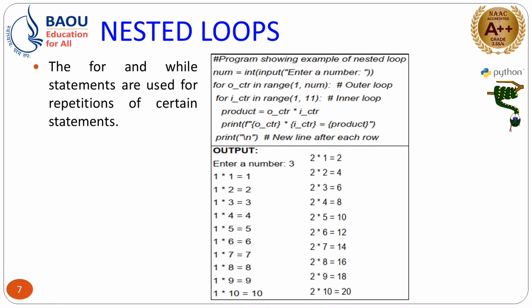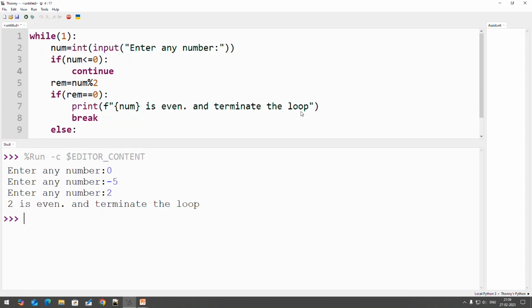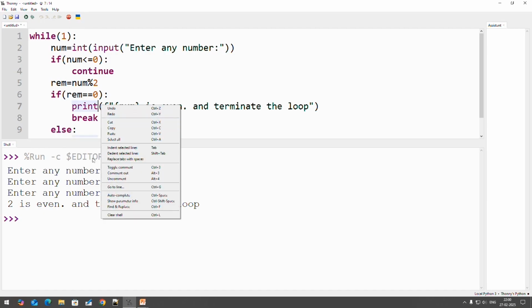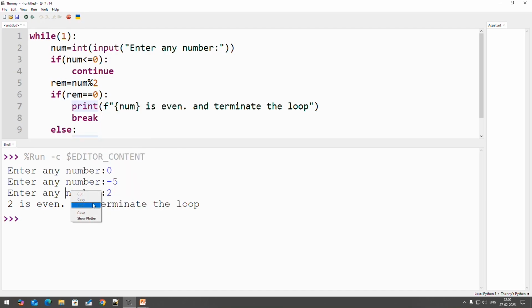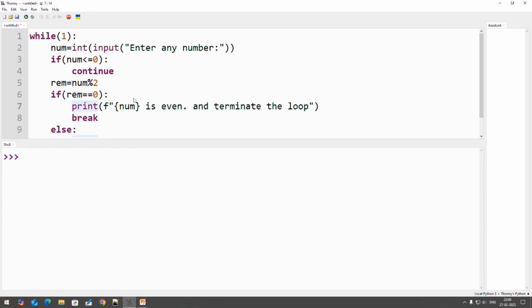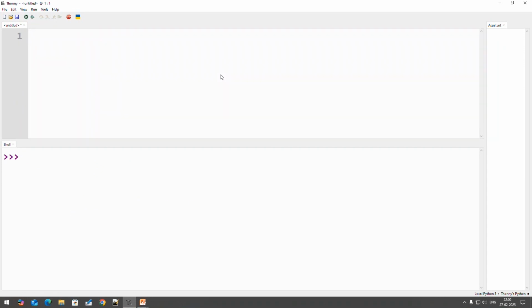Now the nested loop. What is a nested loop? You are using a loop within a loop. You can use a while loop within a for loop. You can use a for loop within a while loop. You can use a for loop within a for loop. You can use a while loop within a while loop. This concept we will demonstrate with one example, so you can get more idea. For that we are clearing the previous output. Now another program that represents the nested loop.